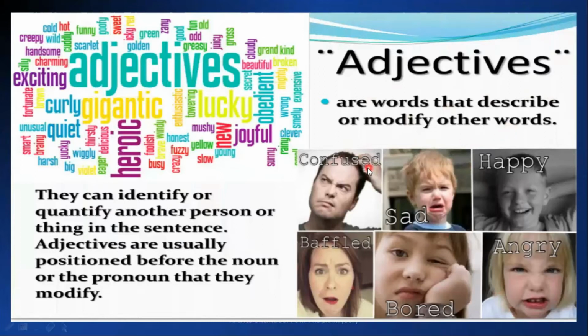Adjectives are words that describe or modify other words: confused, sad, happy, baffled, worried, angry. They can identify or quantify another person or thing in the sentence. Adjectives are usually positioned before the noun or the pronoun that they modify.